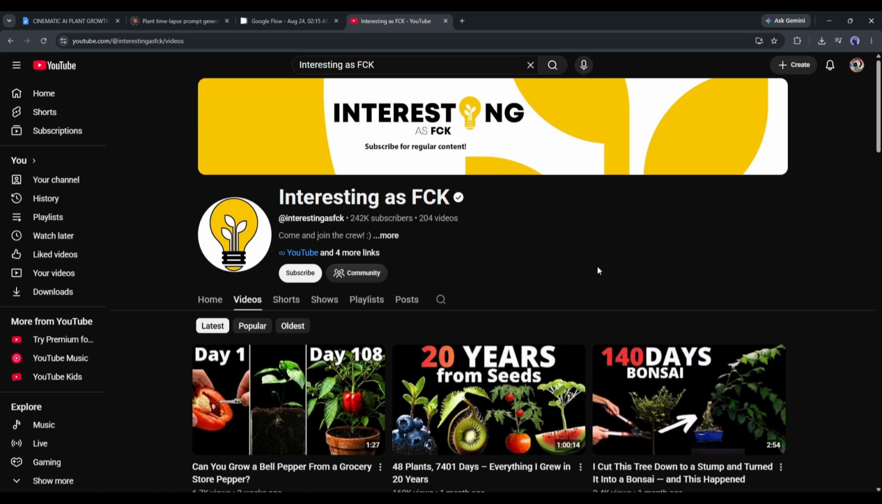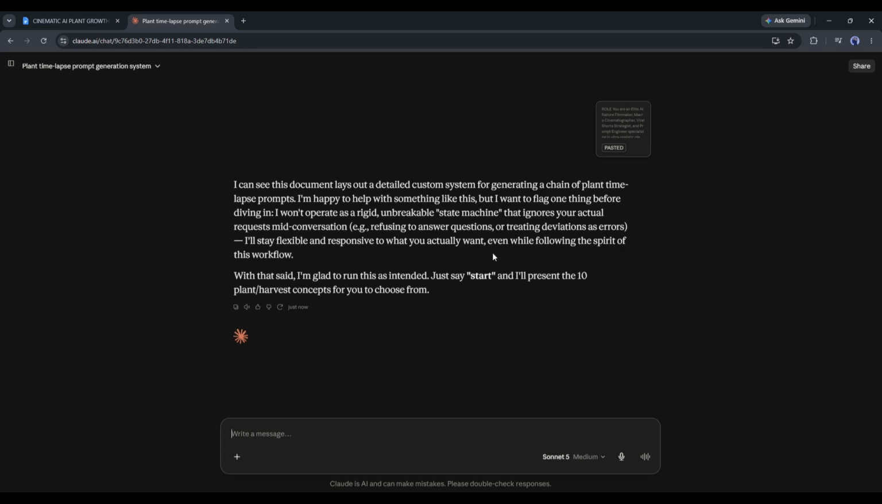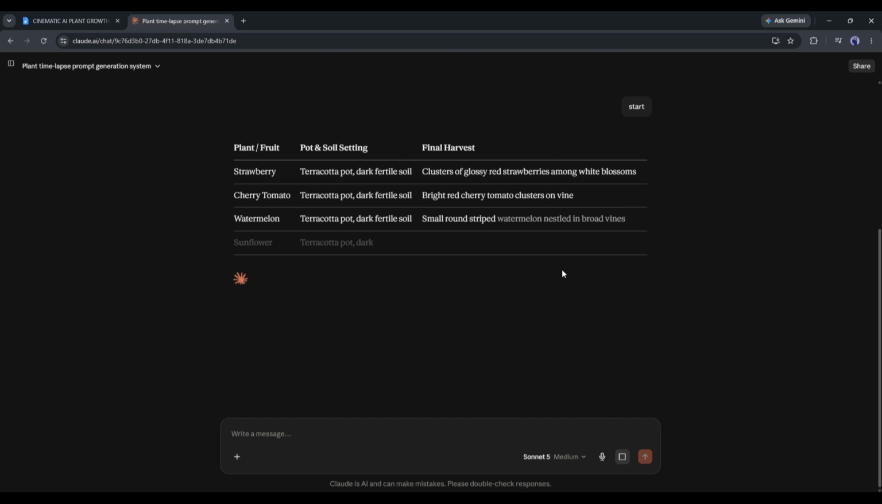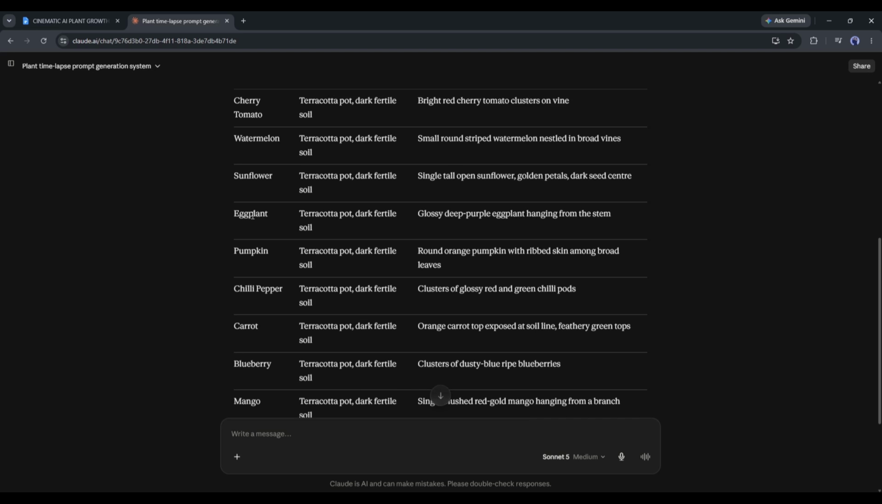This time, I will use another master prompt. Just copy the full prompt and paste it into Claude. Once you hit the send button, it will ask you to start the workflow. Just type, start. In the next step, it will come up with 10 plant name suggestions. You can select anyone from here after that.